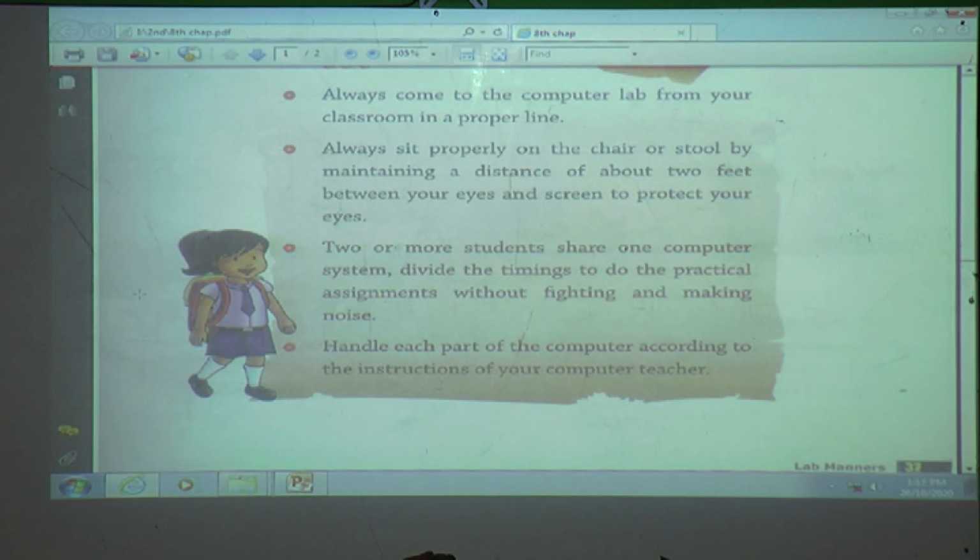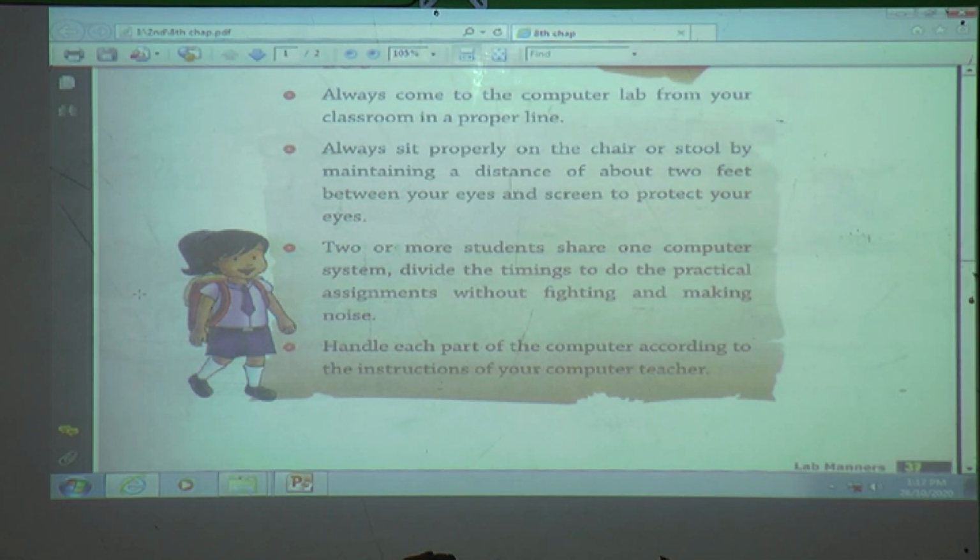When you come to the computer lab, if the teacher is already there, then listen to your teacher. Why? Because a computer runs on electricity, right? Computer runs on electricity means it is an electronic machine.